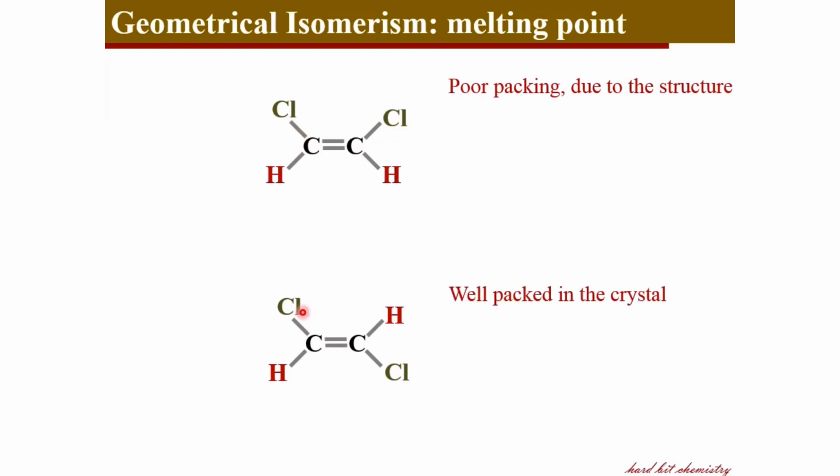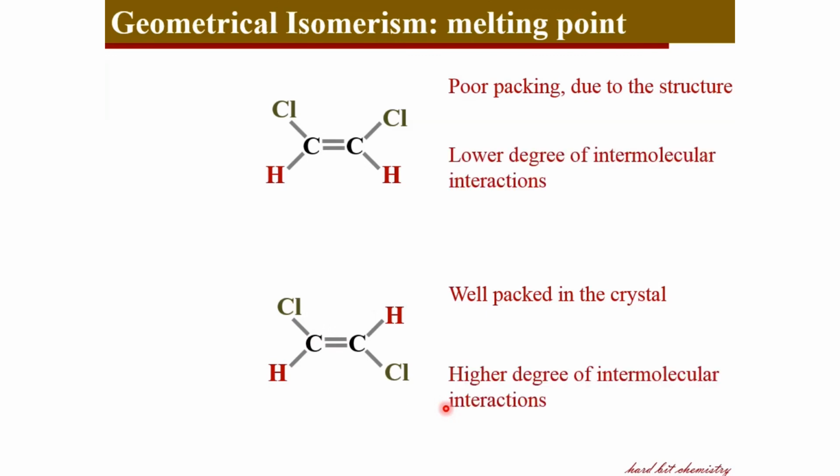Whereas the trans molecules pack very well within the crystal. Therefore, the intermolecular interactions in the crystalline state are stronger for the trans isomer than for the cis isomer. Therefore, in order to melt the trans isomer, you need to apply a high amount of heat.